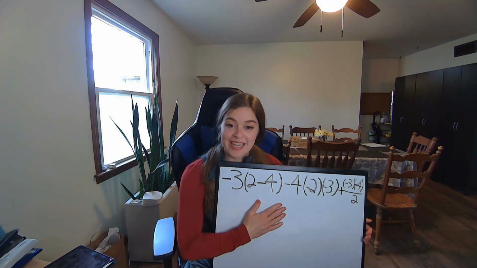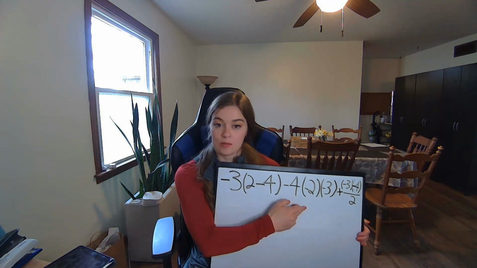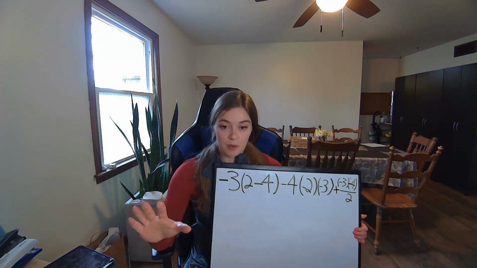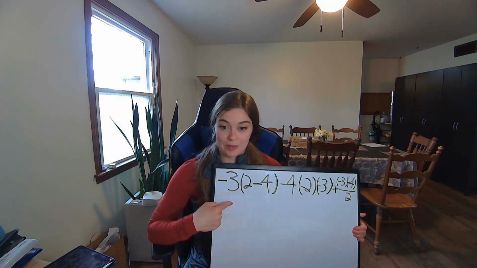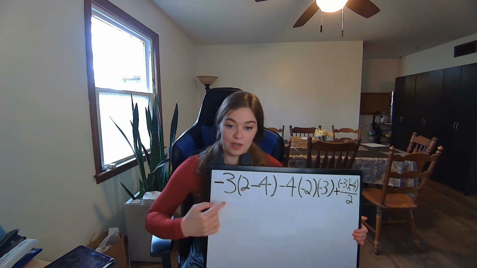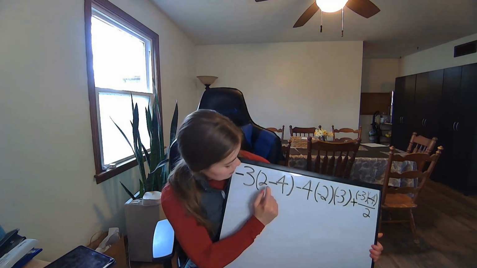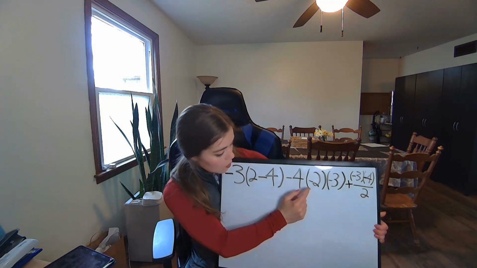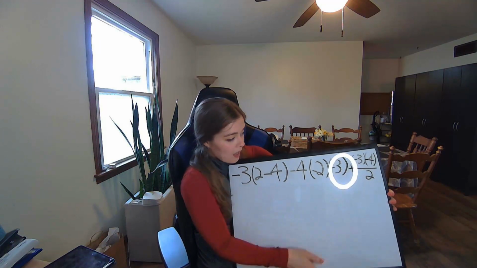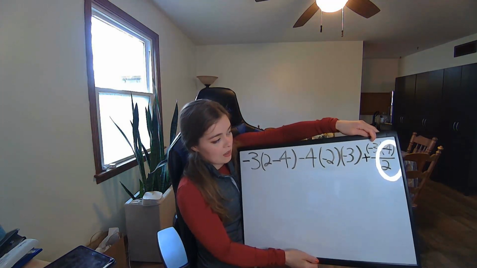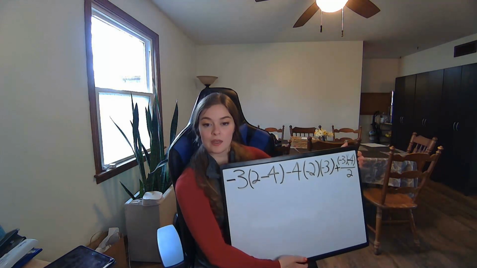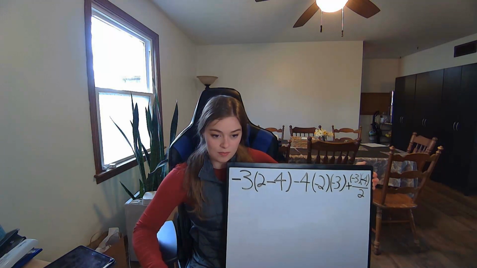If you're able to go ahead and take a look at that and write this big old long thing down, this is example 2 from today's lesson. Please pause this video and write this whole thing out from example 2, or you can pause it and look at what I have written down here. It's -3(2 - 4)(-4)(-2)(-3) + (-3)(-4) divided by 2. So go ahead, pause, write this whole thing out.